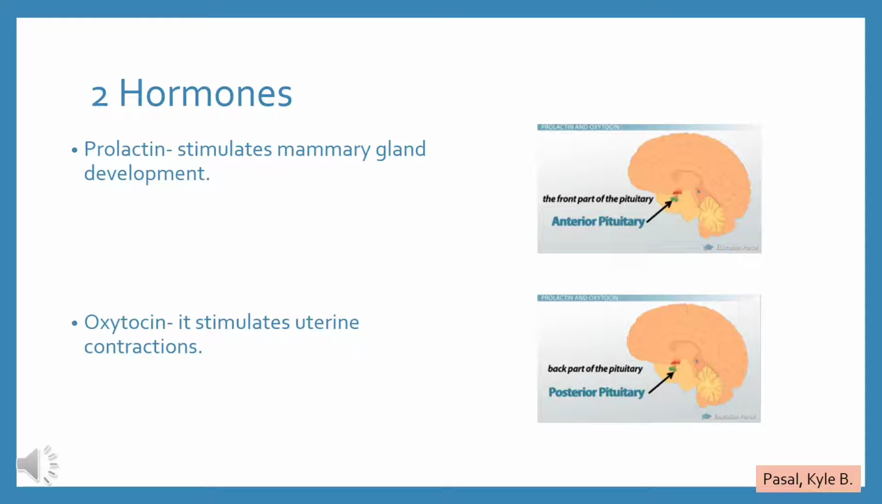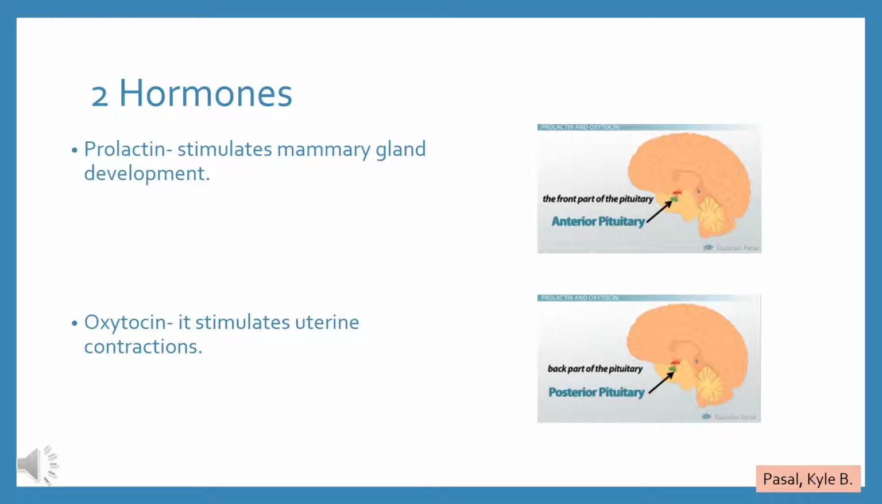Prolactin comes from the front part of the pituitary, which is called the anterior pituitary. Prolactin is a protein hormone whose major target cells are the mammary glands. Secretion of prolactin increases during pregnancy and nursing. It stimulates mammary gland development and enlargement as well as milk production.